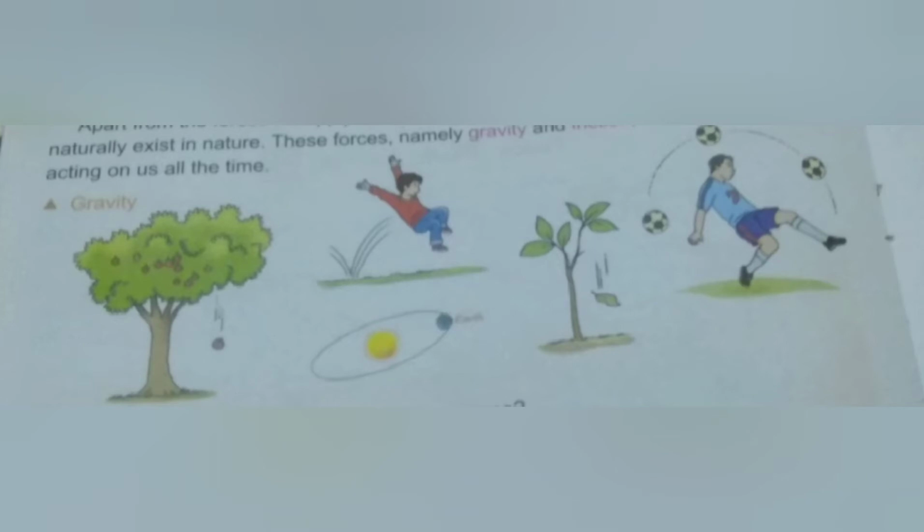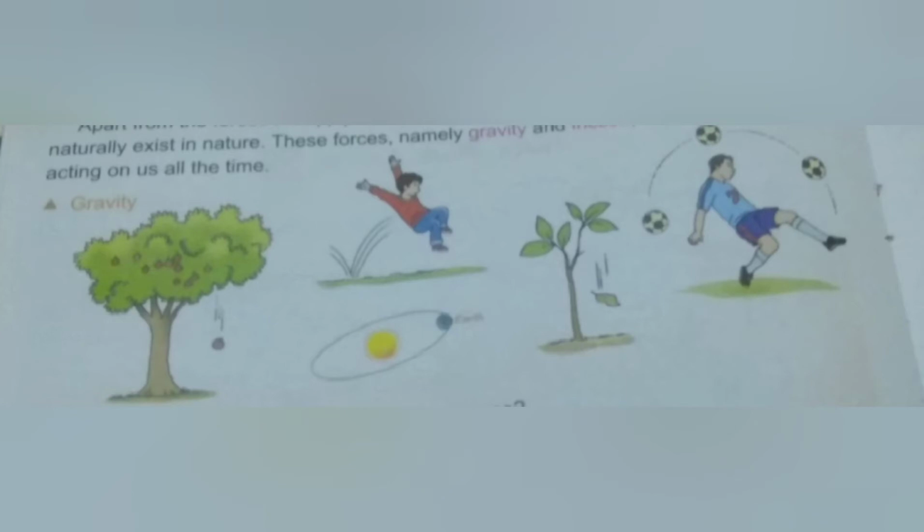Earth has gravity, which pulls the objects towards itself. This downward pull of the earth is called force of gravity.